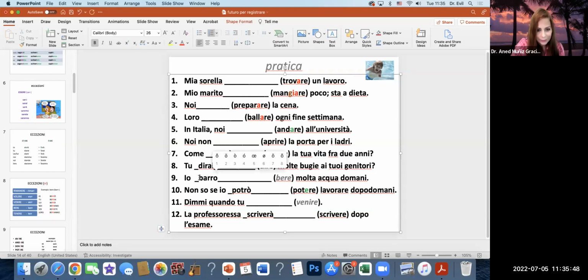Ah, wait, I mistyped. Why did I put A instead of O? Maybe some autocorrect interference. And this is actually the title of a song. Okay, I have to look at the keyboard and make sure that my words are not being changed. And then dimmi quando tu verrai. Right? Sarà, dirai, berrò, potrò, verrai, scriverà.